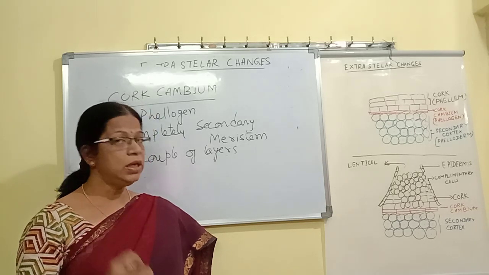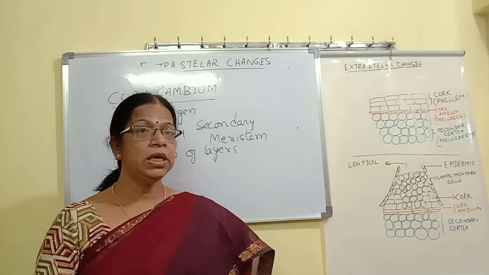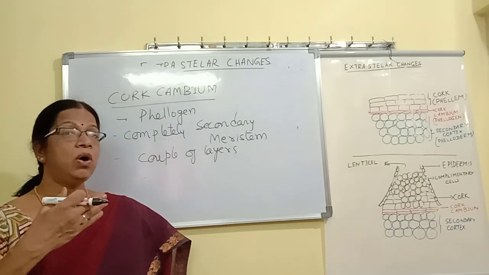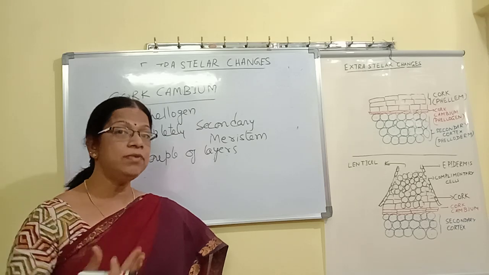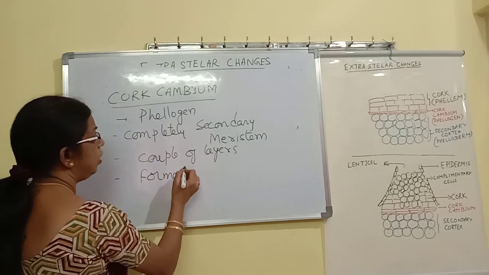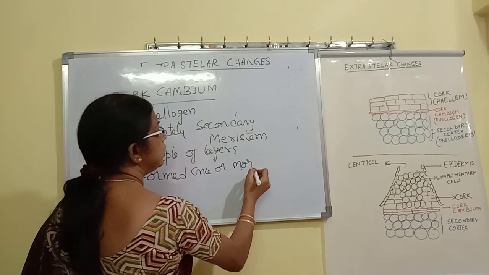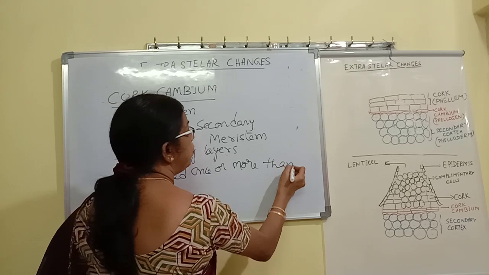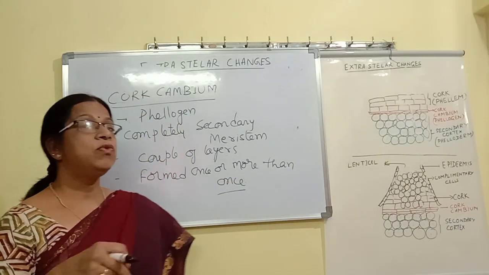Another very important difference with respect to vascular cambium is that cork cambium can be formed many times. It is formed once or more than once in the lifetime of a plant.